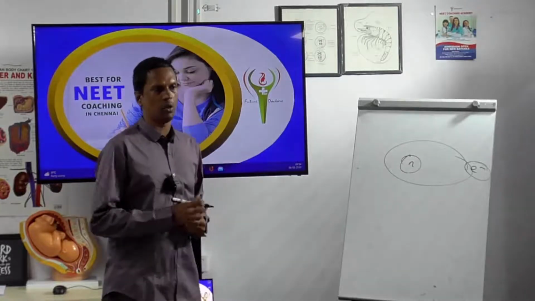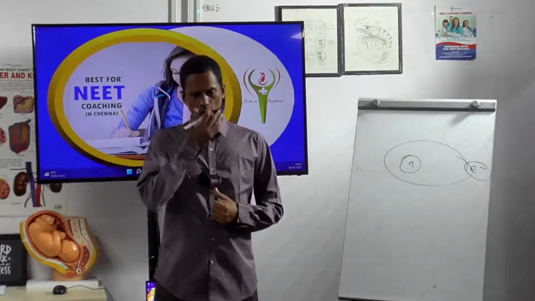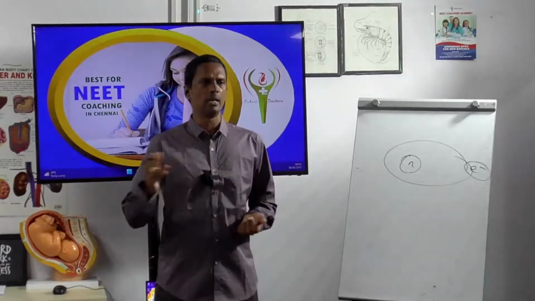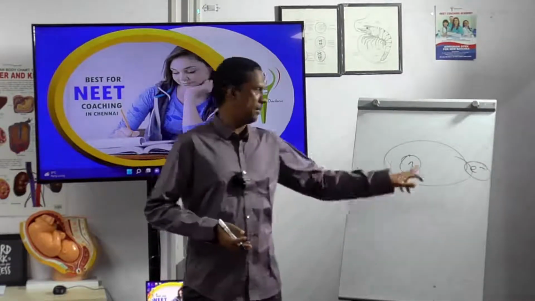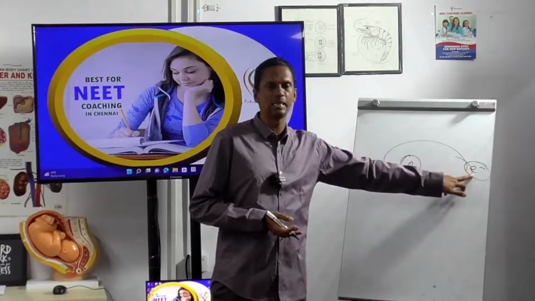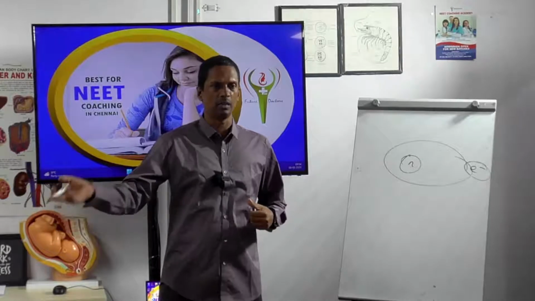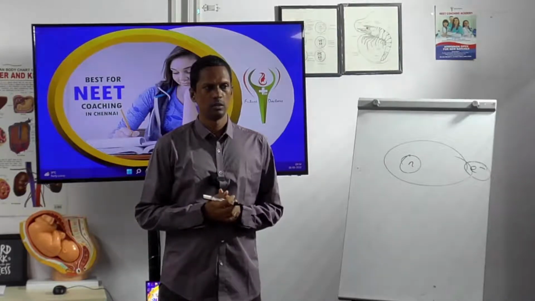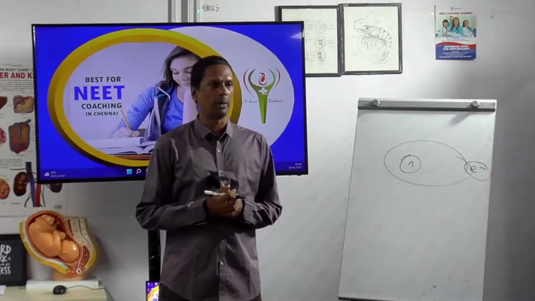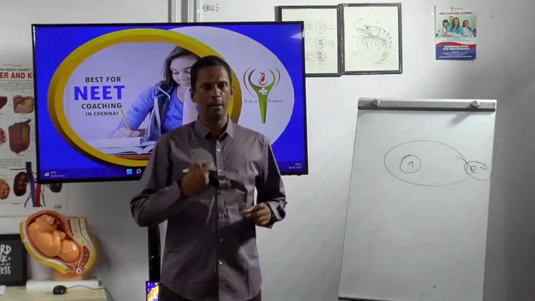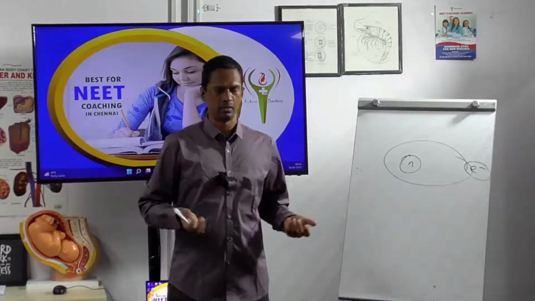The force of attraction is directly proportional to m1 m2 divided by r square. R is the distance. m1 and m2 are the mass of the first substance and the mass of the second one. Here the mass of the first is the nucleus, the mass of the second one is the electron. And its counter force, force of attraction means immediately there is a counter force, which is centripetal force, which is mv square by r. So what is m? M is the mass, v is the velocity and r is the radius.